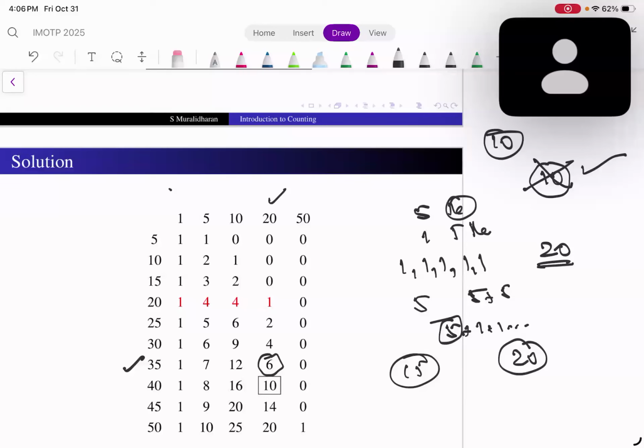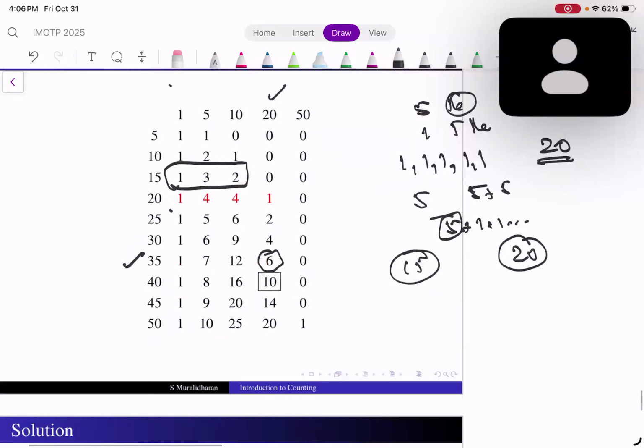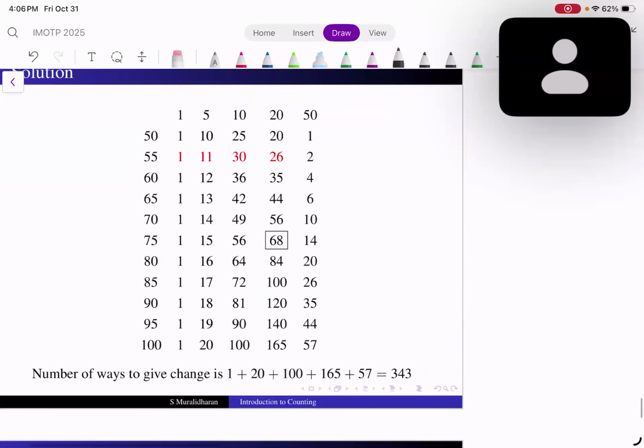These three things. If I keep on filling that, then I get all of this. So totally, the number of ways of changing 100 rupees is the sum of these four things.